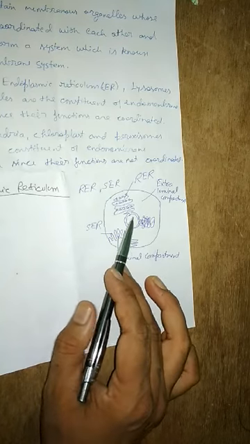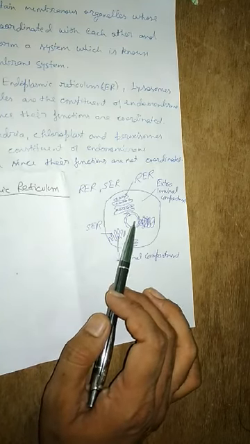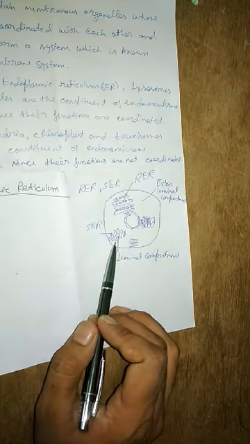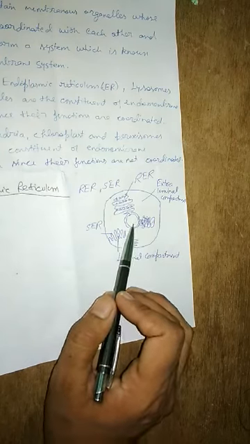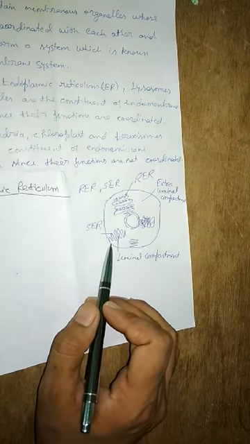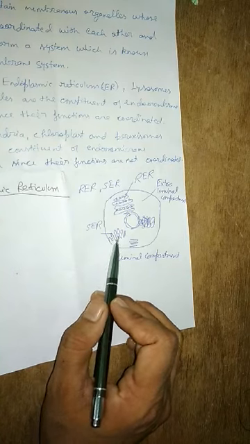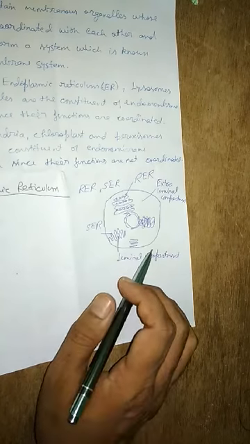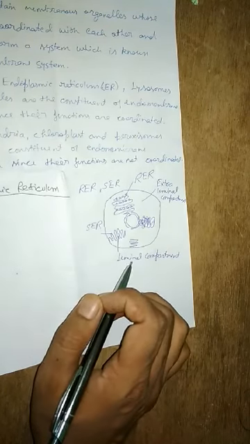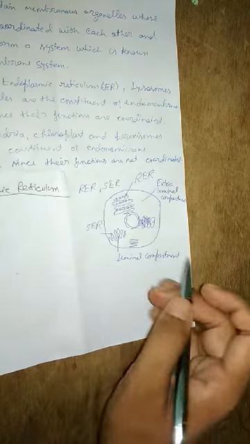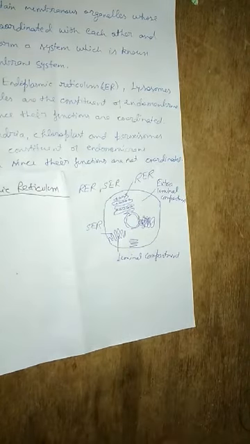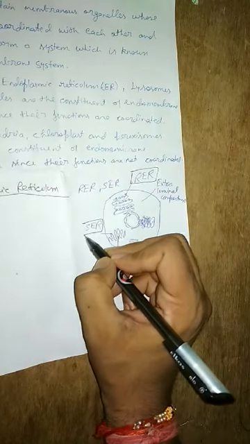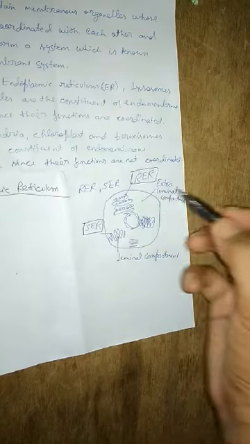A very important thing you should know, that the rough endoplasmic reticulums are present as the extensions of the outer nuclear membrane, whereas the smooth endoplasmic reticulum is not attached to the nucleus, rather it is attached to the cell membrane. So the smooth endoplasmic reticulum is formed by the extensions of the membrane. Clear? So now it should be clear to you that there are two types of endoplasmic reticulum: RER, rough endoplasmic reticulum, and smooth endoplasmic reticulum.